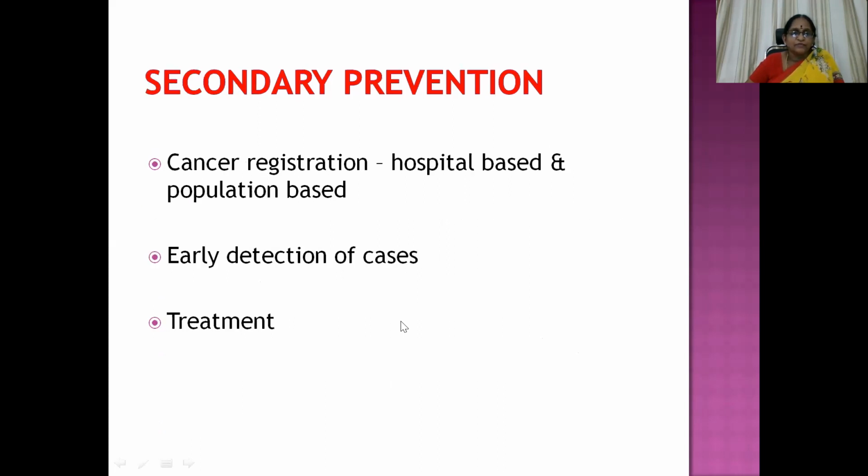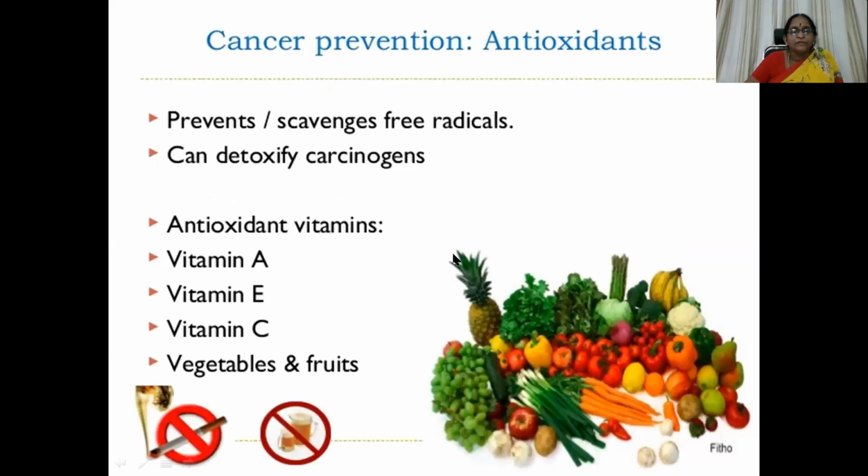Then legislation, of course. Then secondary prevention, cancer registration, hospital-based and population-based, this has to be done. Then early detection of cases and then prompt treatment. Then regarding the food, antioxidants in the food need to be raised so that cancer can be prevented. Antioxidants prevent and scavenge free radicals. They can detoxify even carcinogens, like vitamin A, E, C, vegetables and fruits, etc.